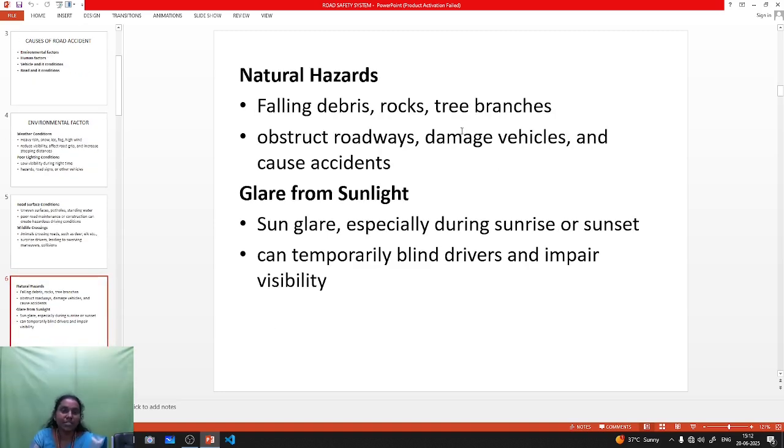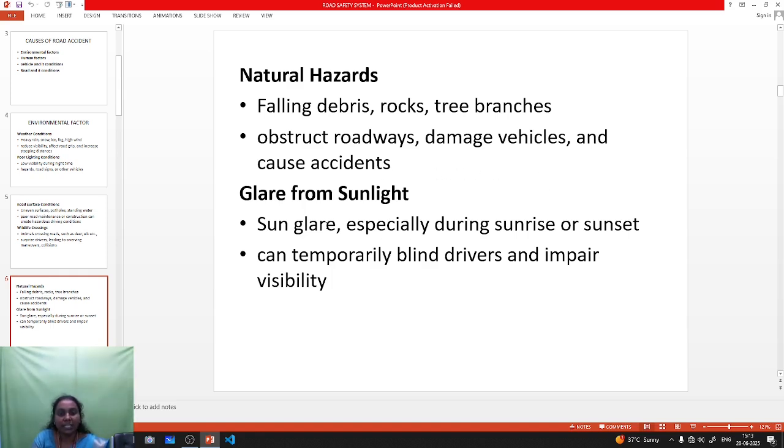The next one is natural hazards. Natural hazards means falling of debris. What is falling of debris? During the rainy season or other environmental conditions, there may be landslides or rock falls near the road surfaces. This leads to unwanted things lying on the road surface. The driver cannot see them, so due to the high speed of driving, it suddenly causes accidents.